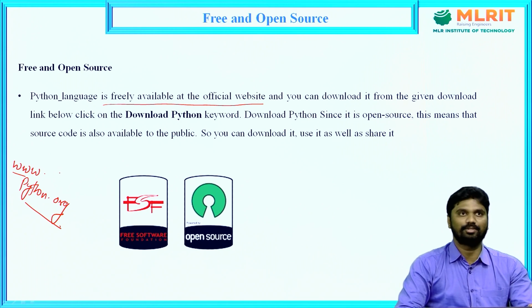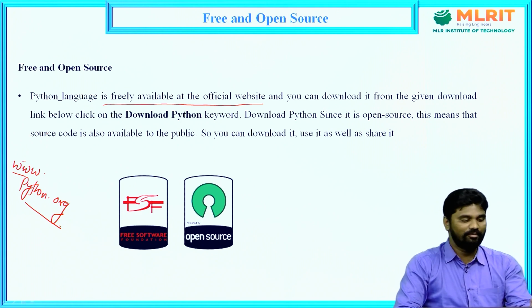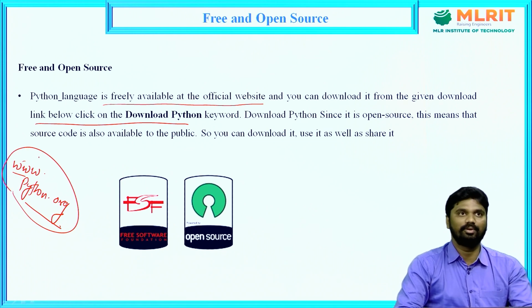Generally, some software comes with a license, but this Python software we can download without any license and also use to develop Python applications. You can download it from the given download link. This is the link we use to get the Python software.